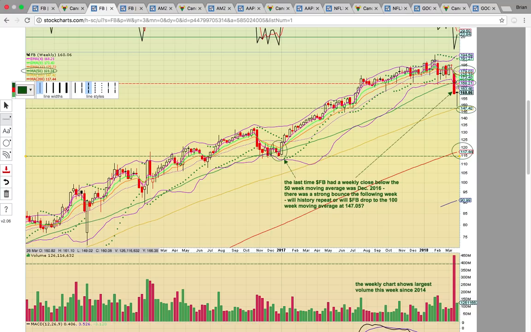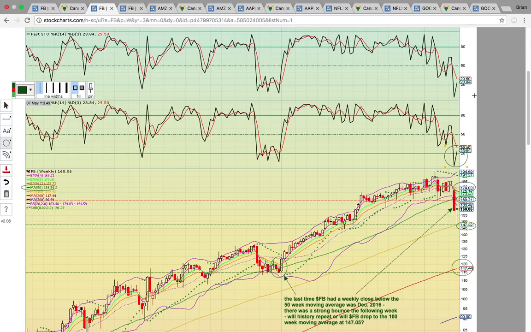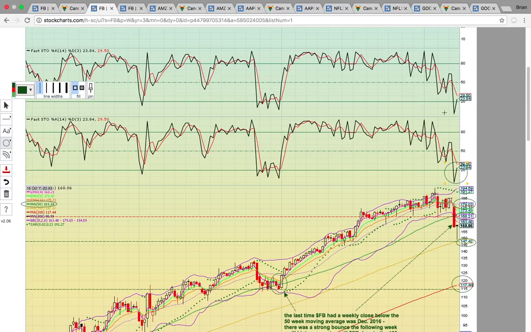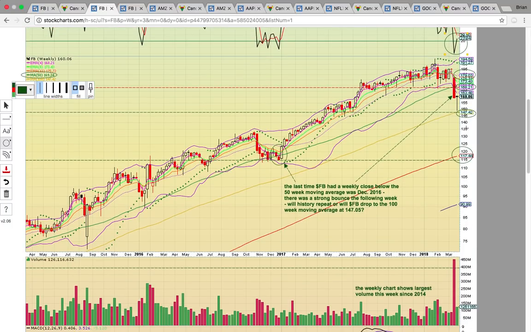So the bottom line is, as you can see, this entire candle is forming below the lower Bollinger Band. So this is an extremely oversold condition. You had Fasto up here below 20, and so now it's bouncing, getting back above 20, and then you have RSI down here. So basically, Facebook is trying to bounce this week.